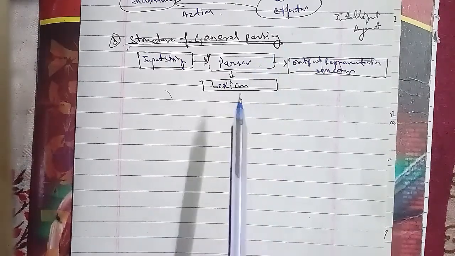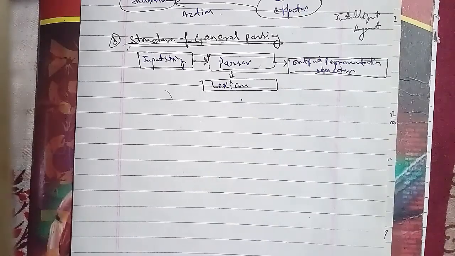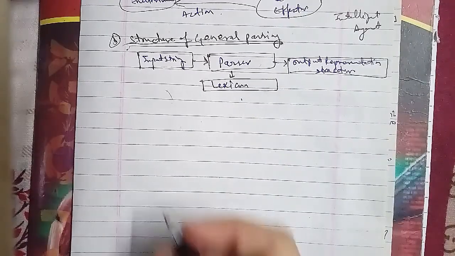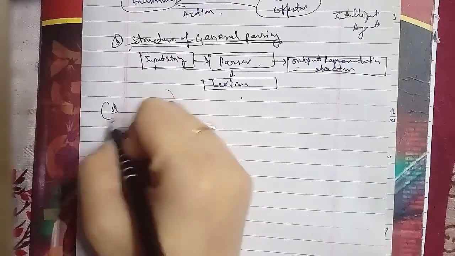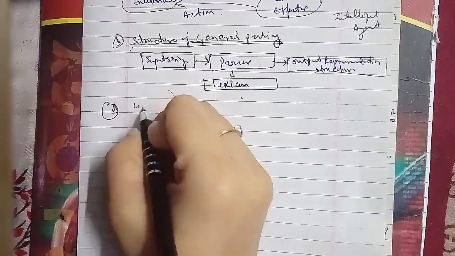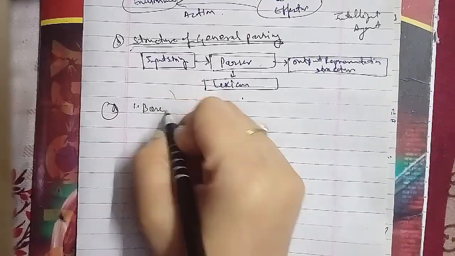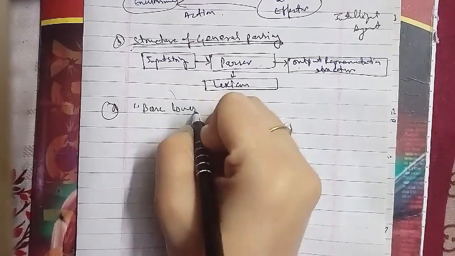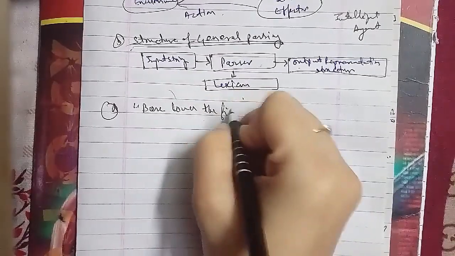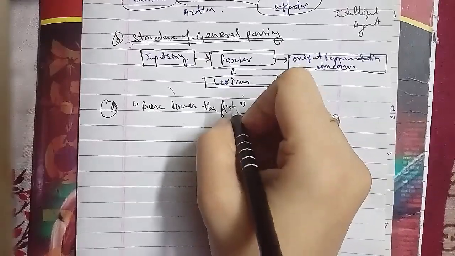Det is "the", and then N is fish. So "boss loves the fish" has been represented, and this is the parse tree that we have to make. Let's go ahead with the next one.